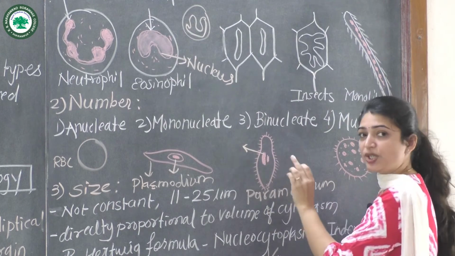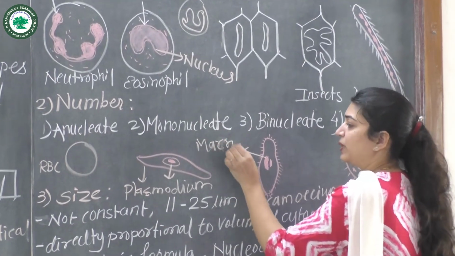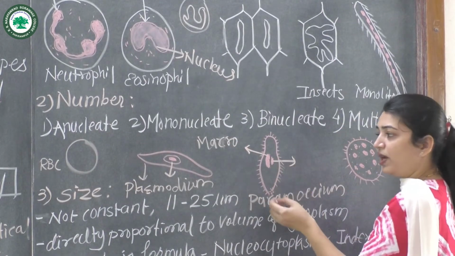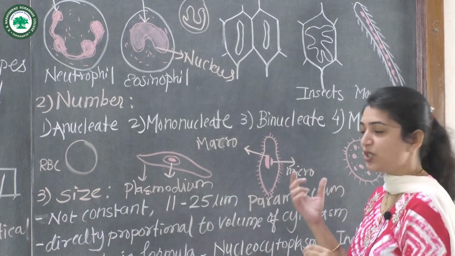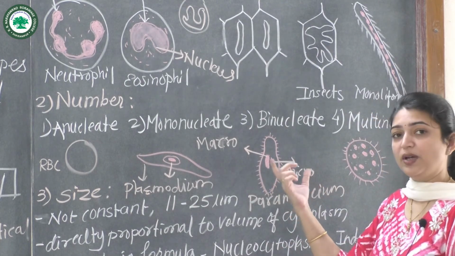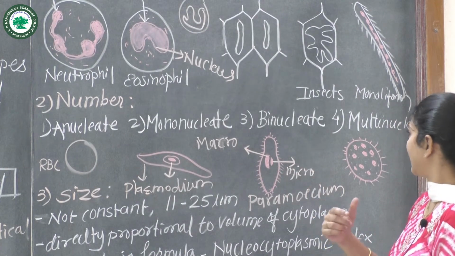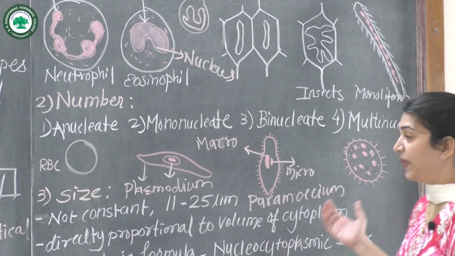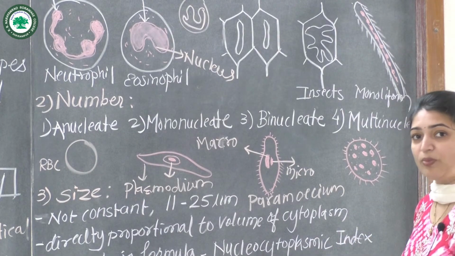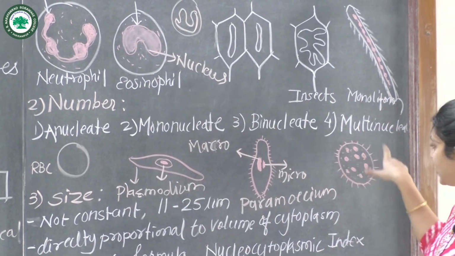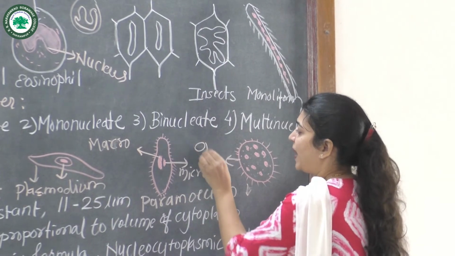The large nucleus is called the macronucleus, while the smaller one is called the micronucleus. These two kinds of nucleus are present, so we call it a binucleate cell. Then next is the multinucleate cell. Multi means more than two. Here you can see this structure is of Opalina.